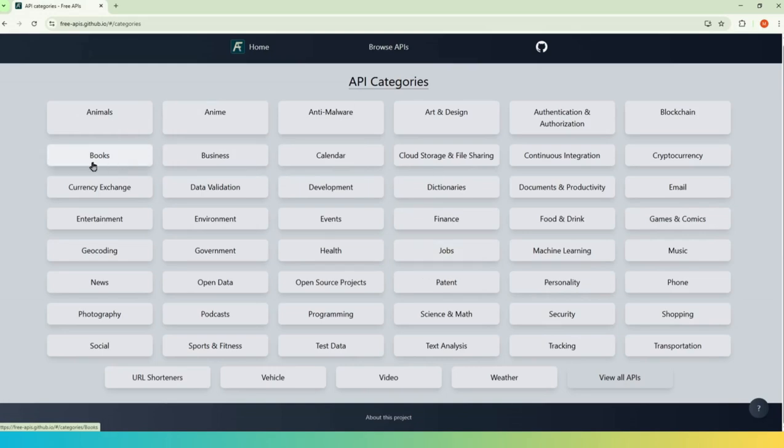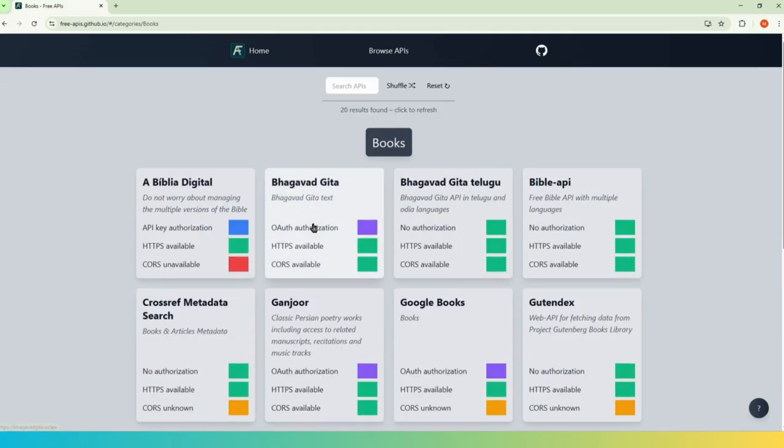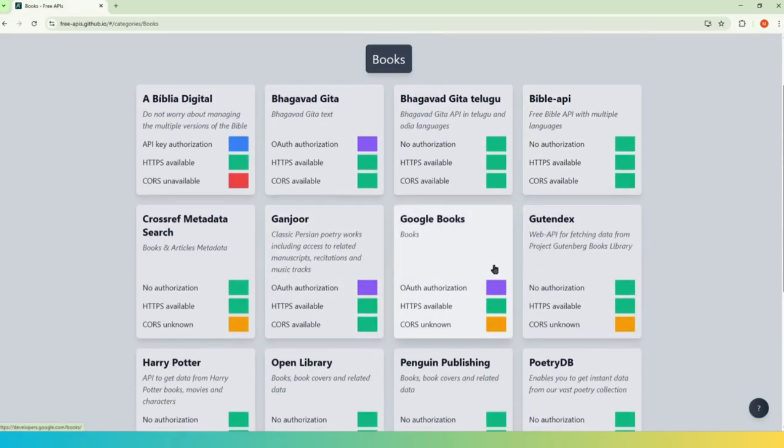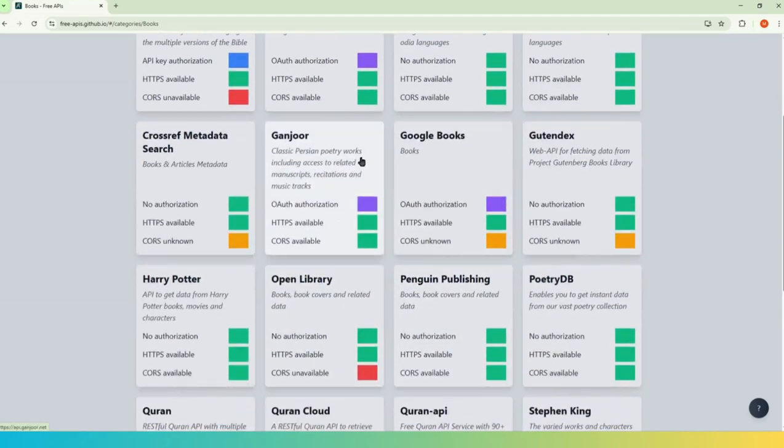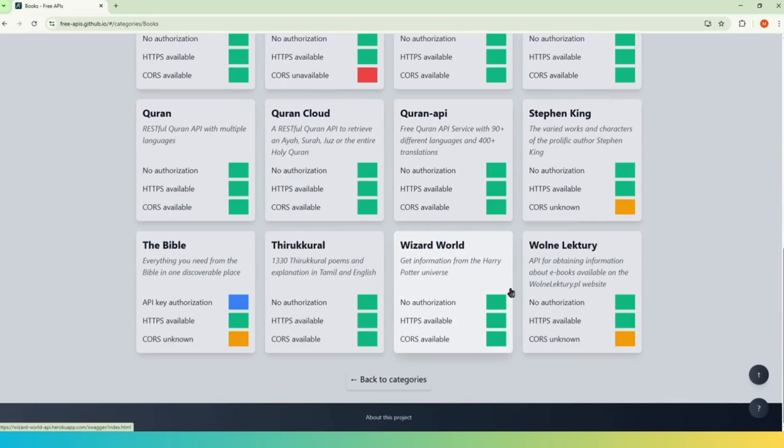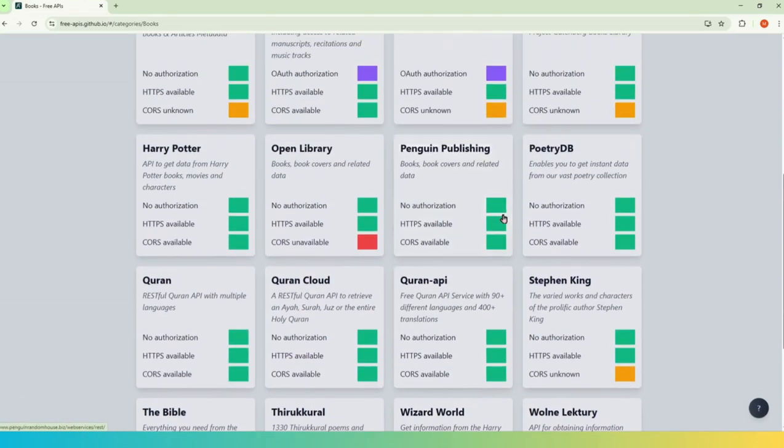Now we will explore the books section. Inside the books section you can see different APIs are available. Google Books, then we have Bible, we have Bhagavad Gita. These are different sites which are providing the APIs. I will go to one of the sites which is Open Library. Let me open this Open Library.